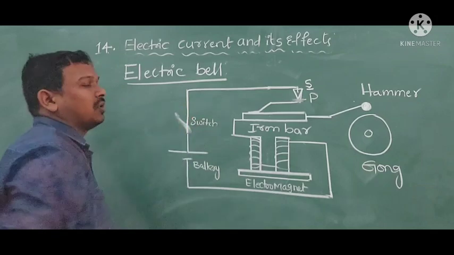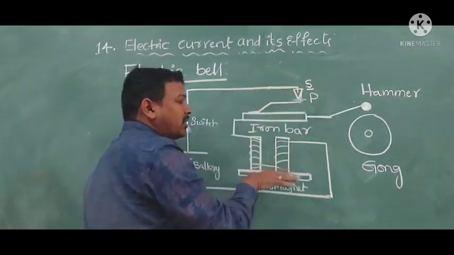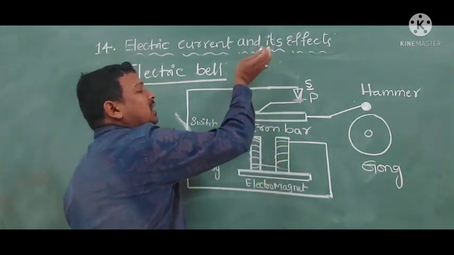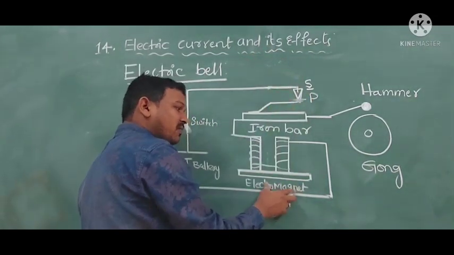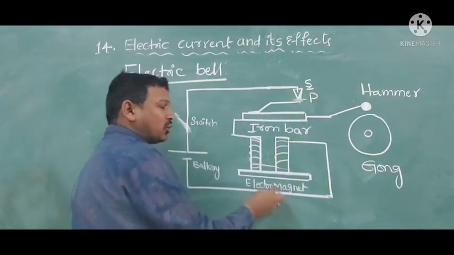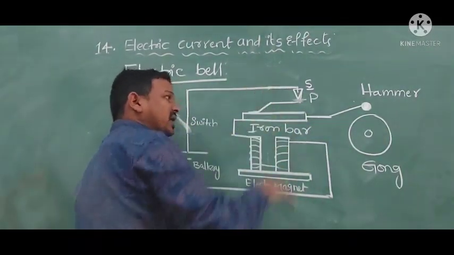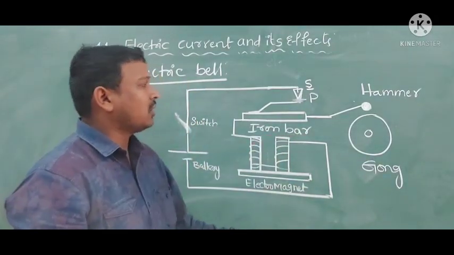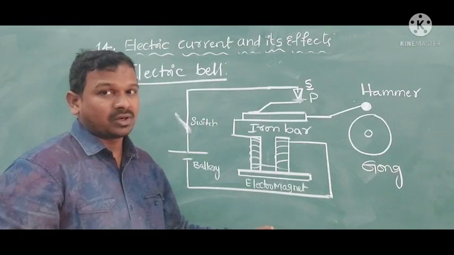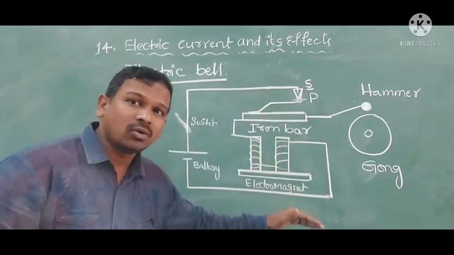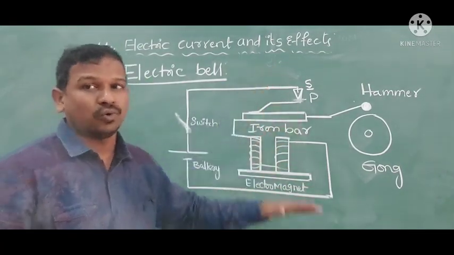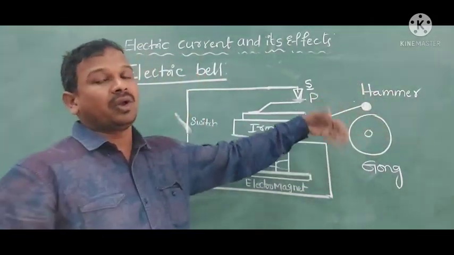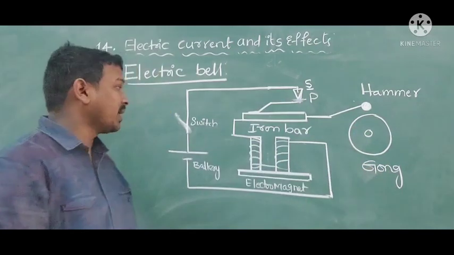When the switch is on, it will come down, hit. Because of the spring, it will again go back. Again it attaches, again this will be a closed circuit. The electromagnet will attract the iron bar, again it will come down. So like this, in successive intervals, it will come down, becomes open circuit, again go back, closed circuit, come down, open circuit, closed circuit, open, close. Like that, this hammer will come and hit the gong. It will produce a ringing sound.